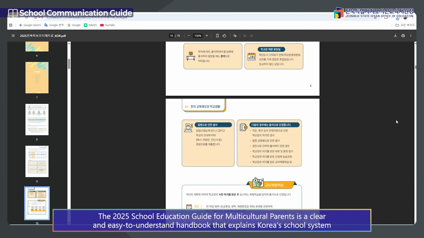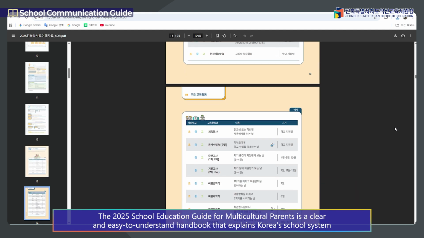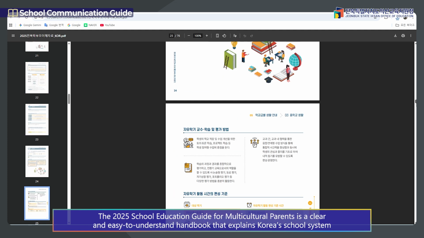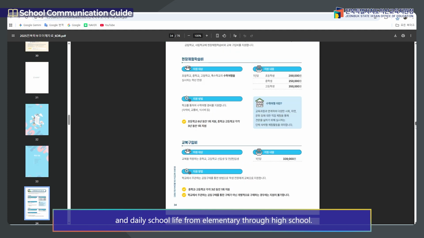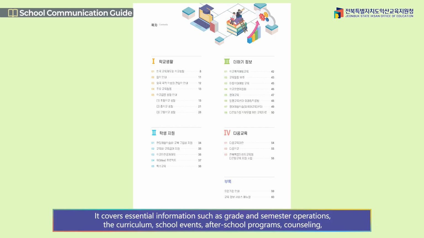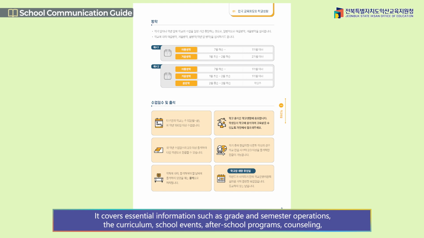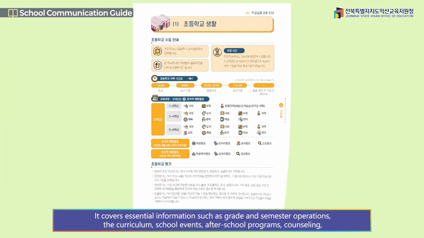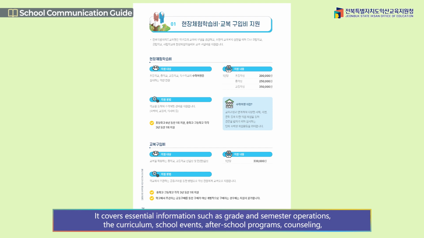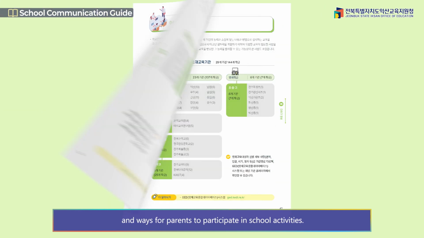The 2025 School Education Guide for Multicultural Parents is a clear and easy-to-understand handbook that explains Korea's school system and daily school life from elementary through high school. It covers essential information such as grade and semester operations, the curriculum, school events, after-school programs, counseling, and ways for parents to participate in school activities.